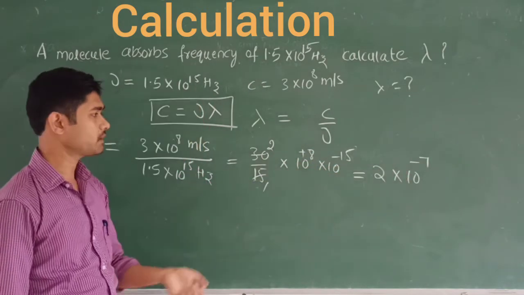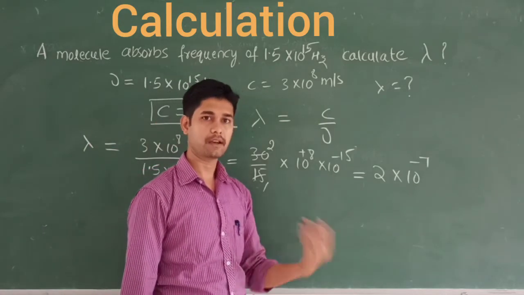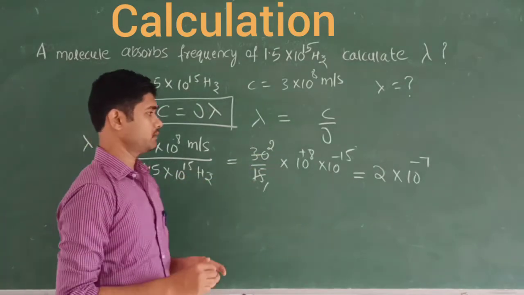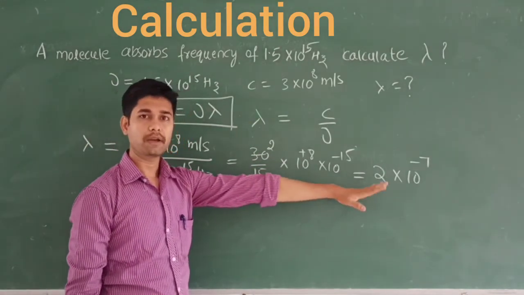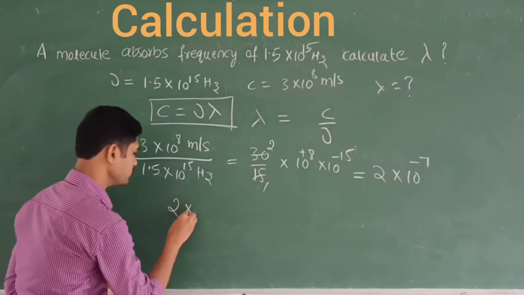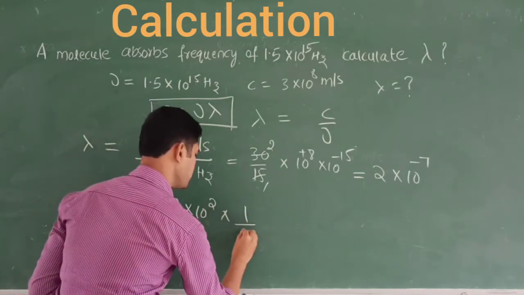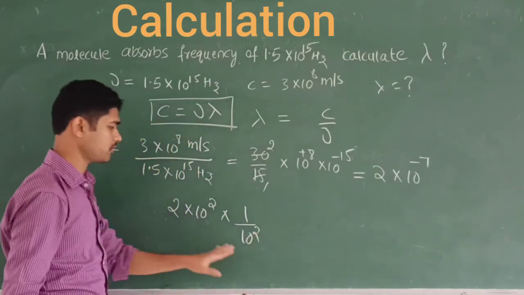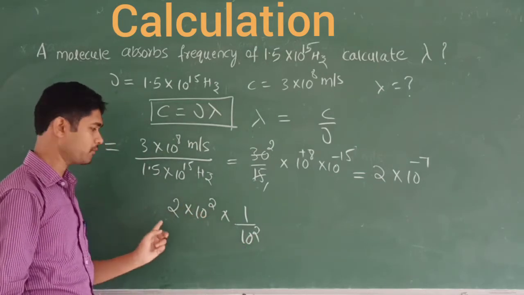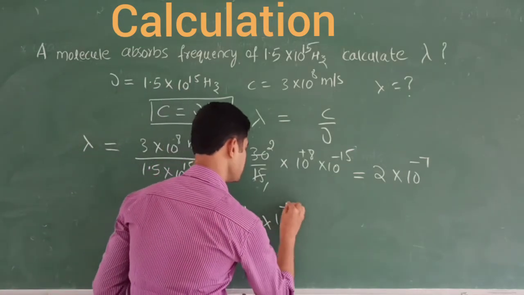Now, what we are calculating is the wavelength, in terms of meter. Either we can keep it in meter, nanometer or angstrom. So for this number I am going to multiply by 10 power 2 and divide by 10 power 2. That is, 2 into 10 power 2 in the numerator, and 10 power 2 in the denominator with this 10 power minus 7.